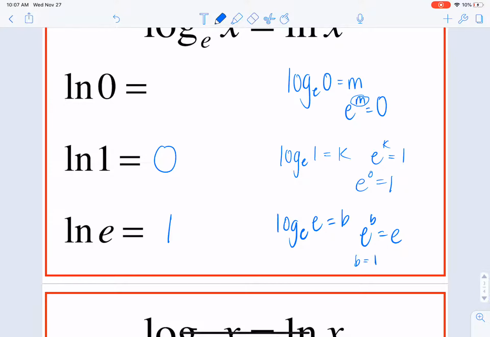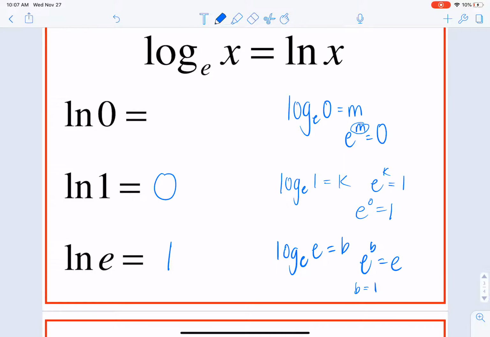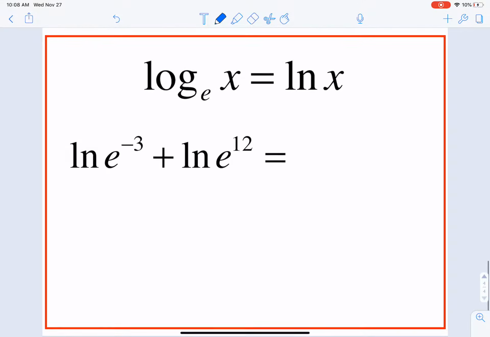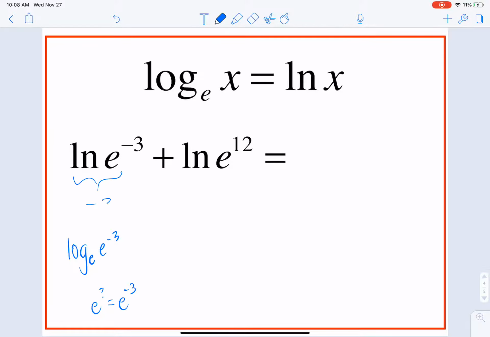The natural log is just another way of writing a logarithm that has a base of e. So if we look here, the natural log of e to the negative third power. Sometimes we rewrite this as log base e of e to the negative 3, so e to the something is equal to e to the negative 3. This piece right here is negative 3. And following those same steps, log base e of e to the 12th power is just going to be plus 12 here. So this whole thing will actually just be equal to 9.